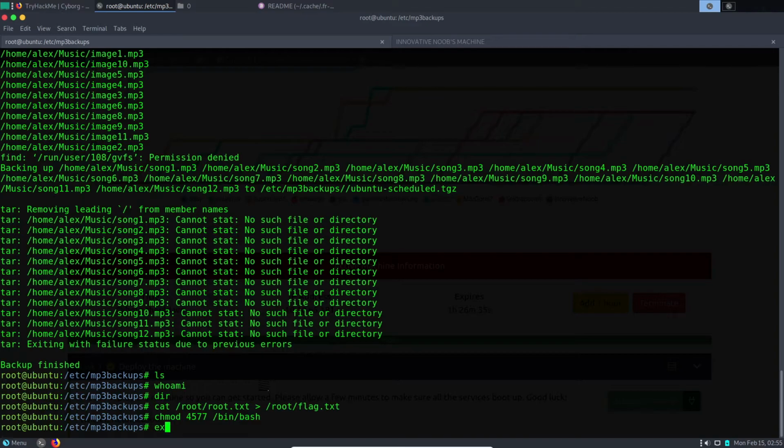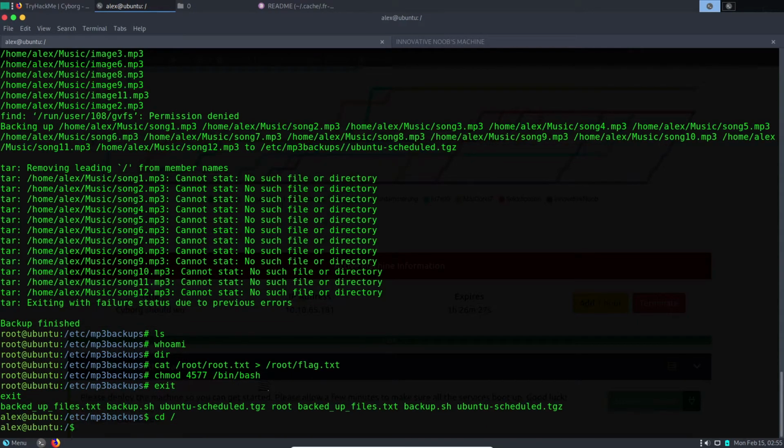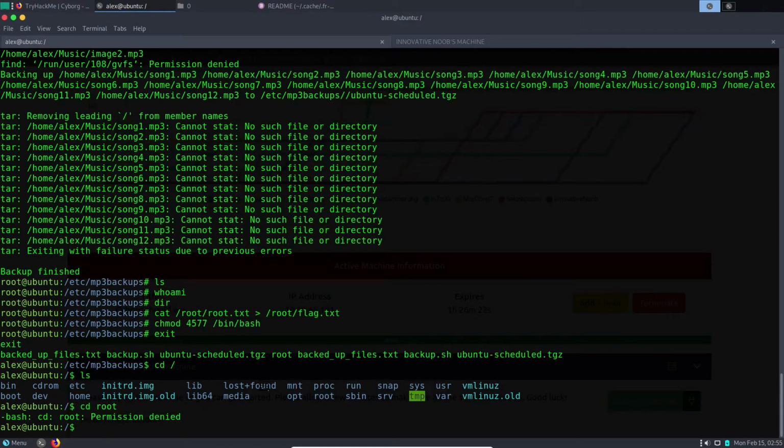We will exit this out, and first let's check whether what we did worked or not. Okay, so no, that was not good. Or maybe if I created this file somewhere else instead of root, like in my home directory, it might work.